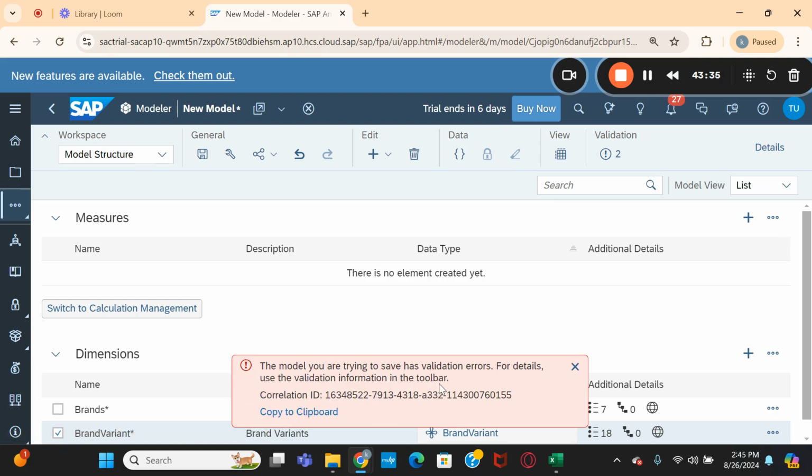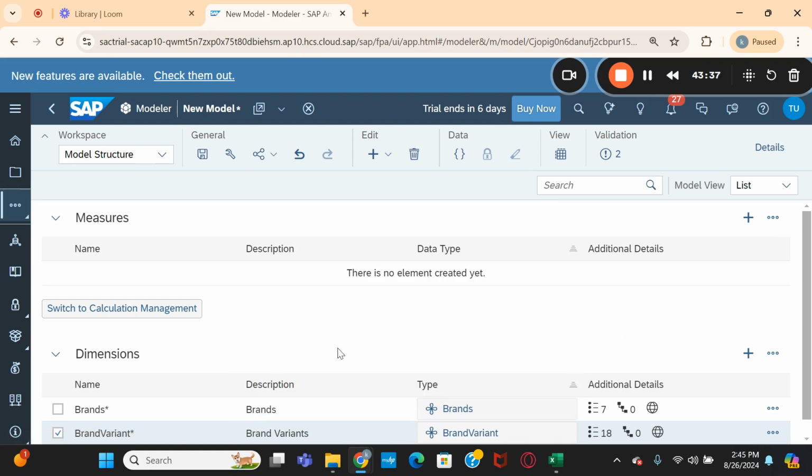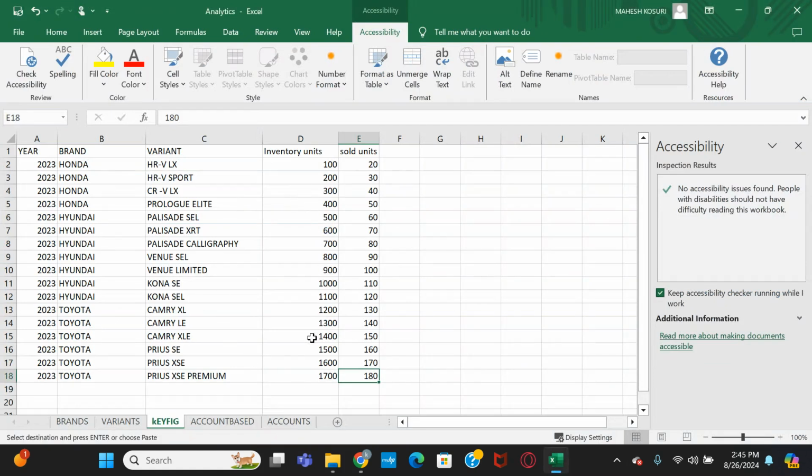Show more. Here it is showing still that the date dimension is mandatory and the version dimension is mandatory, and the measure is important here. What are the measures in this transaction sheet? These are the measures: inventory units and sold units.